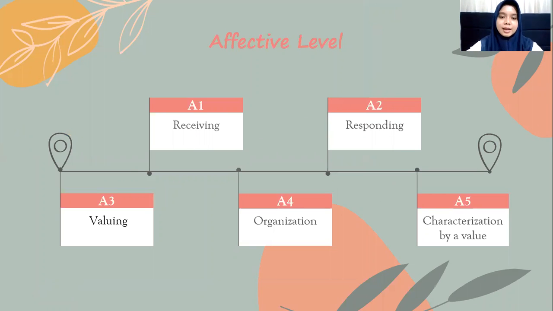As we see in this slide, we have 5 categories of the affective level, starting with receiving, known as A1, responding, known as A2, valuing, known as A3, organization, known as A4, and characterization, known as A5. We discuss together each category one by one.